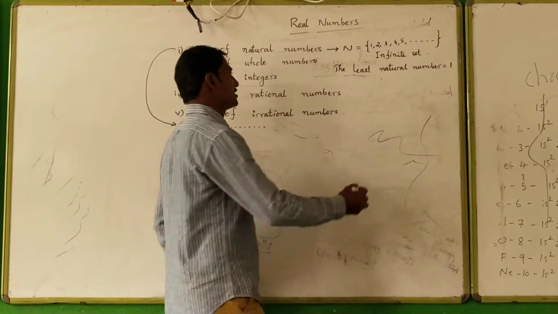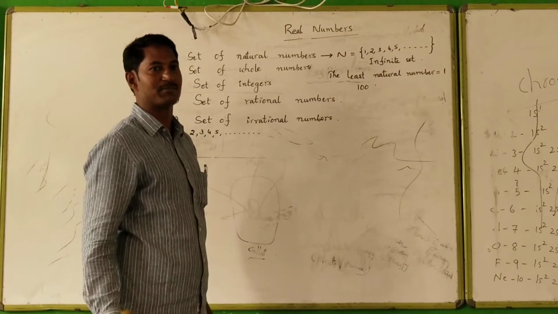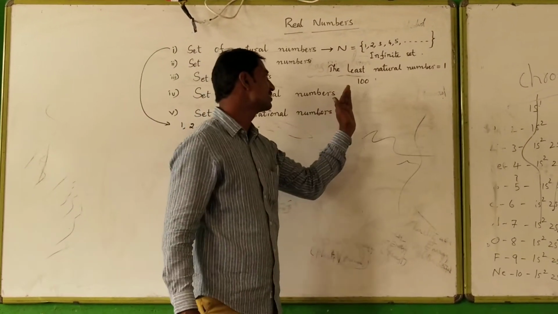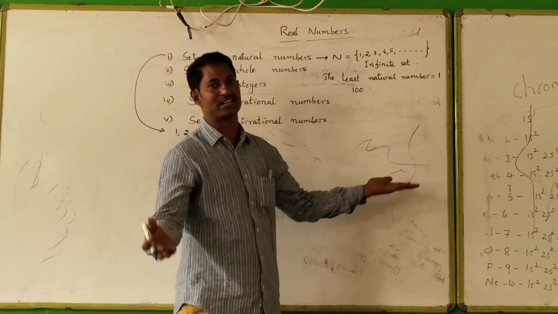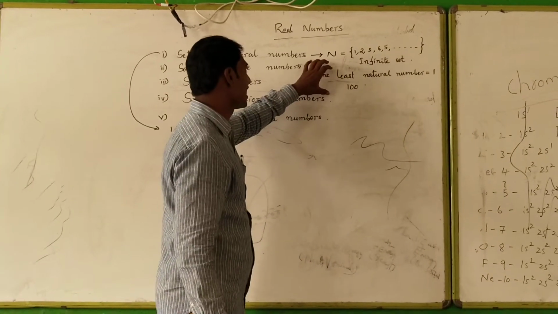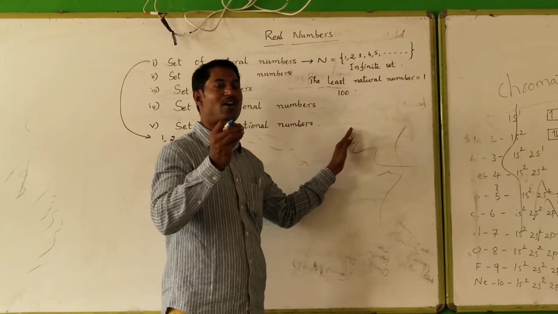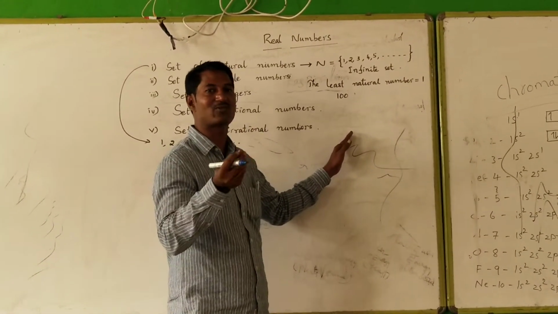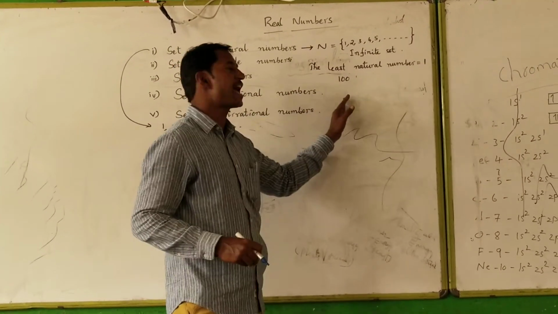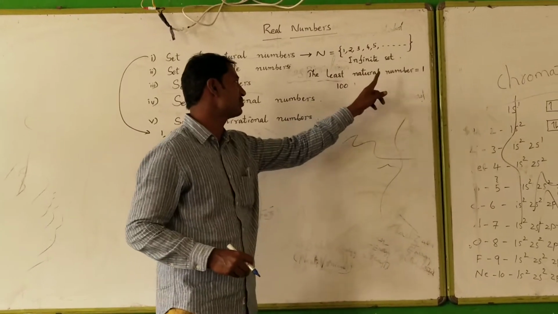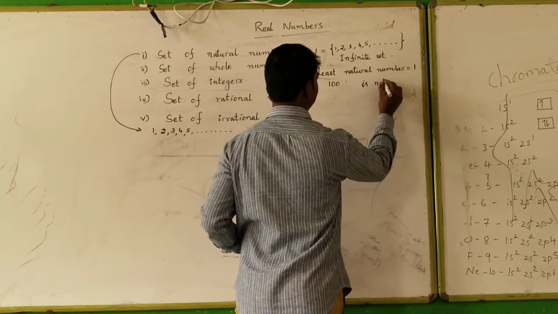Suppose you want to tell, sir, 100 is the largest natural number. We can easily tell that the next number that comes after 100 is 101. Suppose 1000, then 1001. So like that, for any natural number given, the next natural number that comes after it we can easily determine, otherwise define. So set of natural numbers is an infinite set. The least natural number is 1 and the largest natural number is not defined.